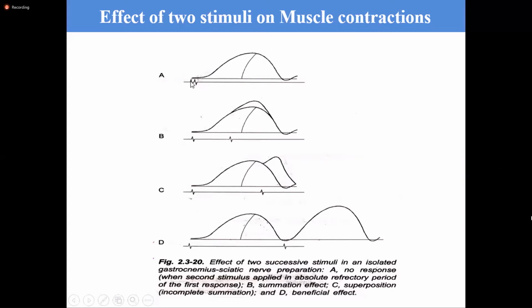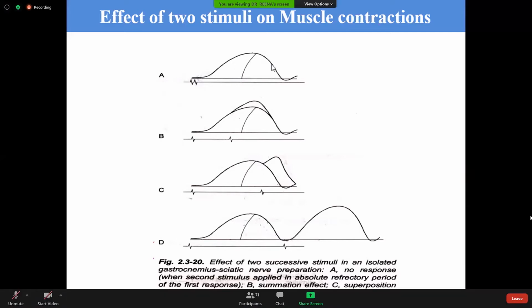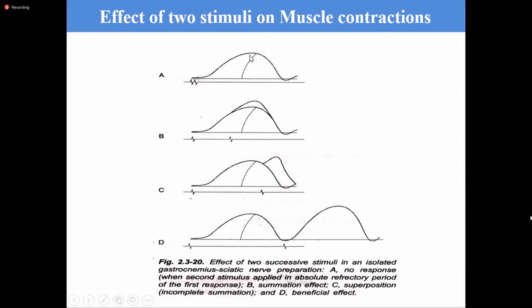This shows that the stimulus is applied in an isolated gastrocnemius sciatic nerve preparation. Two stimuli are applied here in the latent phase. So look at the response. There is no change in response. We noted the simple muscle twitch. There is no other response. Why? Because when one stimulus was applied, the action potential already fired, and then this action potential goes into the refractory period. So here another stimulus is applied in the absolute refractory period, so the response was not noted.